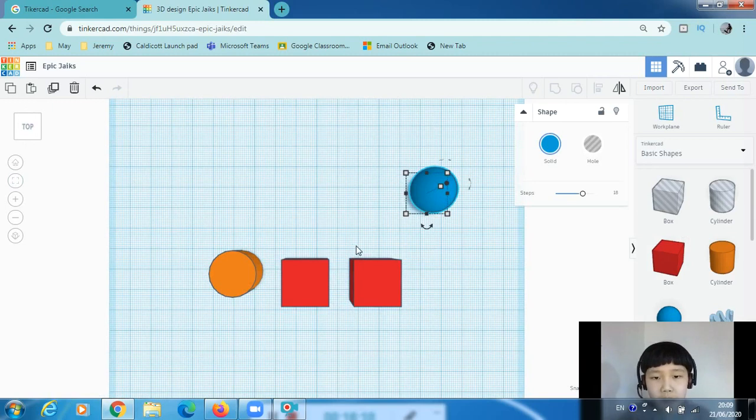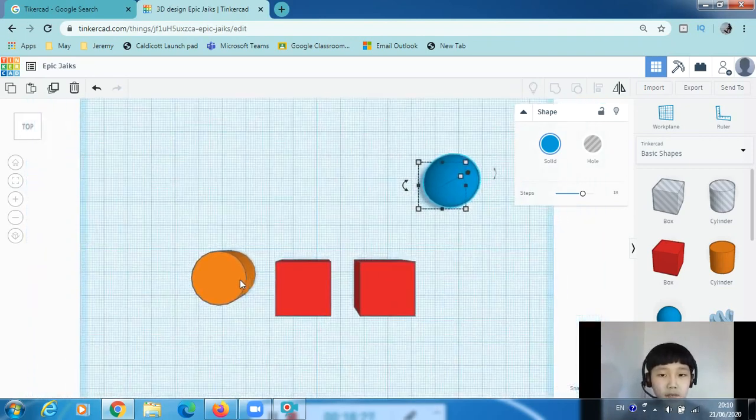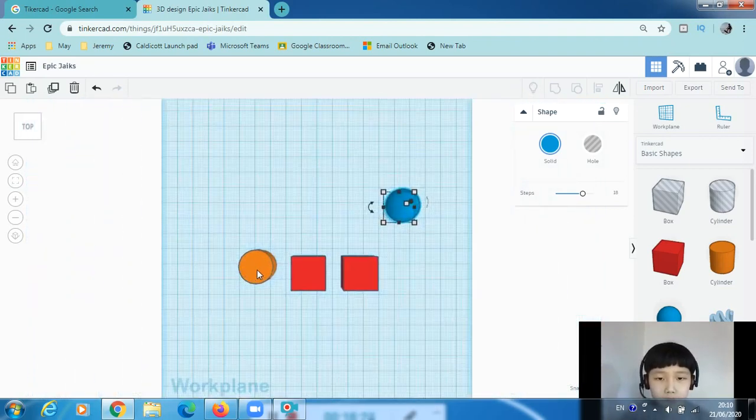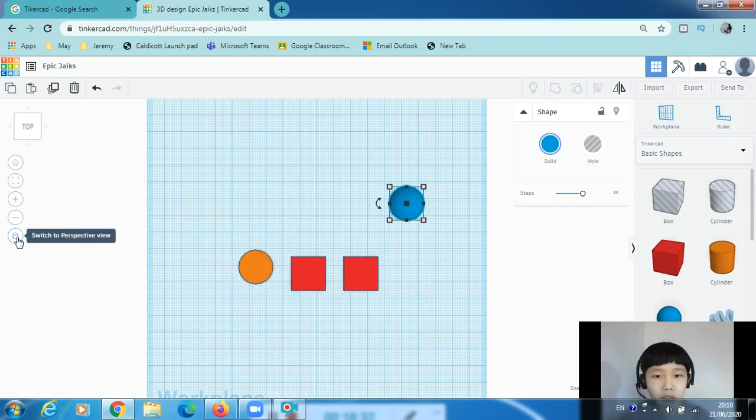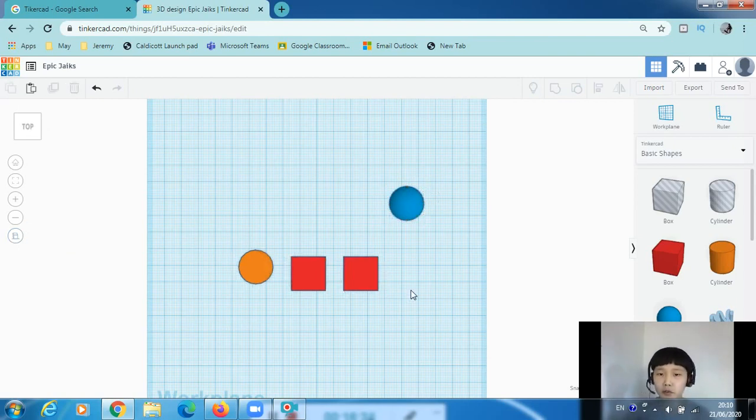You go up expecting to see everything bird's eye view, like the circle's completely flat. But you still see the 3Dness, the sides, which you don't want. Then you can click on this one, the last circular button. Then boom, it will turn into 2D.